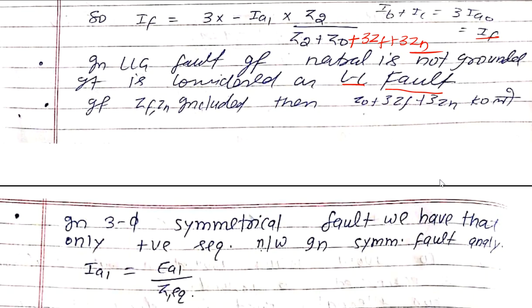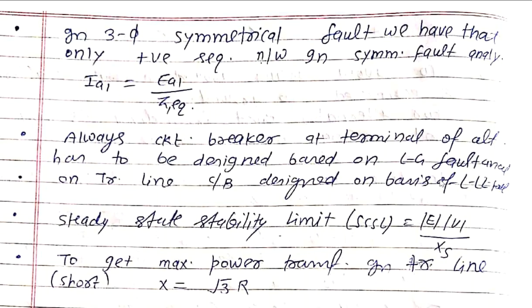Once you do some small problems, you can solve it. In the next series of lectures we'll discuss problems based on these formulas. Now next, symmetrical faults, that is three phase line fault or triple line to ground fault.